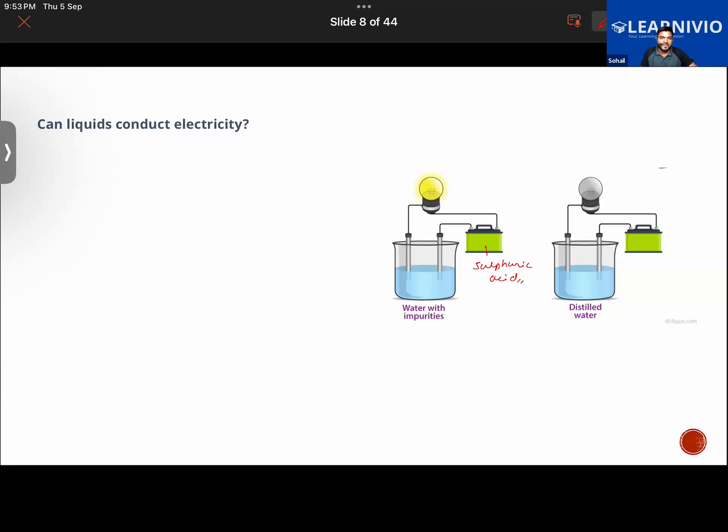Or you have a basic solution. Let's say you have taken sodium hydroxide, and you mix it with water. So that water will be a good conductor of electricity. Or if you have added salt in the water, all those will be conducting electricity through it.